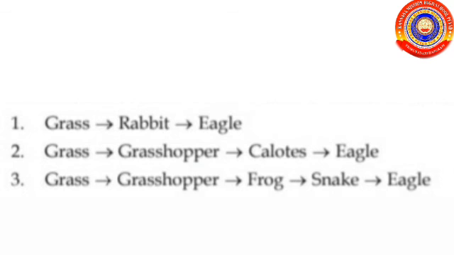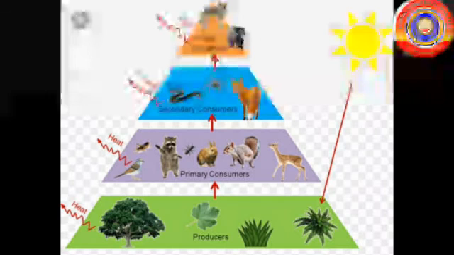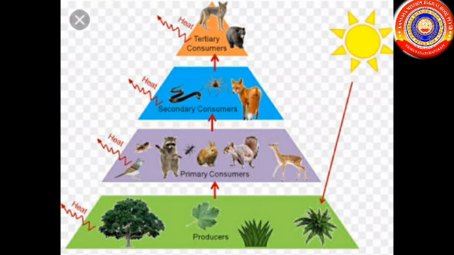In the third food chain, the eagle occupies the fifth trophic level. So there are chances for the existence of a fifth trophic level, and the same organism will be involved in more than one trophic level. The number of trophic levels and the position of organisms in the trophic levels of the ecosystem is not constant. It changes in accordance with the complexity and the length of the food chain.